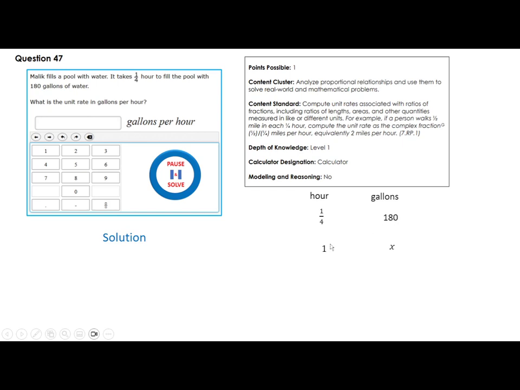Or you can do cross multiplication again. This times this divided by 1/4. So 1 times 180 divided by 1/4. Division is turned into multiplication. You flip 1 over 4 to 4 over 1. And you get 720 gallons. Okay, you can also obtain this by noticing that 1/4 is this, an hour is 4 of these, so you multiply this by 4.